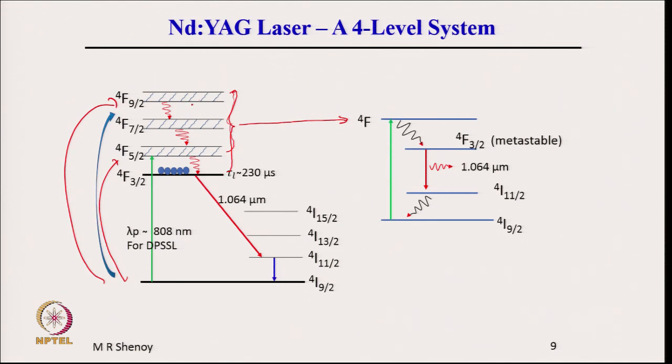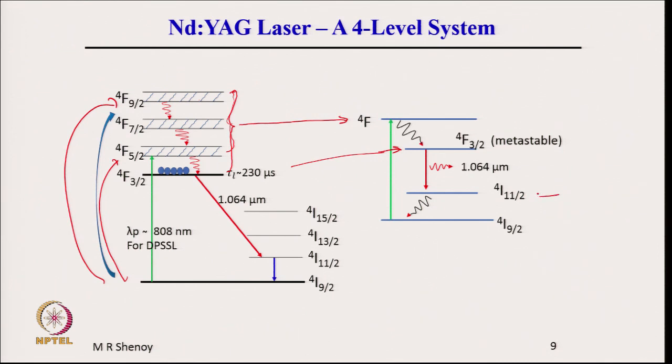This lowest state here, which is the metastable state, is equivalent to the third level in our simple 4 level system. For the Nd:YAG laser, this transition is 4F3/2 to 4I11/2. I have shown only 4F3/2 and 4I11/2 as level 3 and level 2.